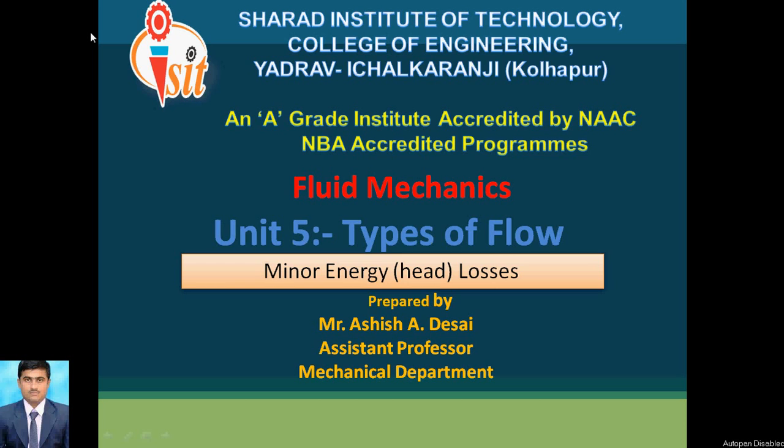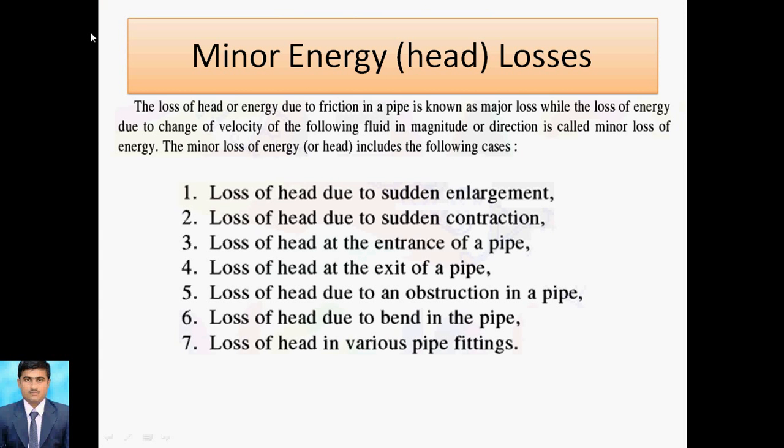Today we are going to discuss Unit 5, types of flow. In that content we are going to discuss the minor energy losses. In the last lecture we discussed the major loss, and major loss is nothing but friction loss. But now we are discussing the minor losses. The minor loss of energy includes the following cases.